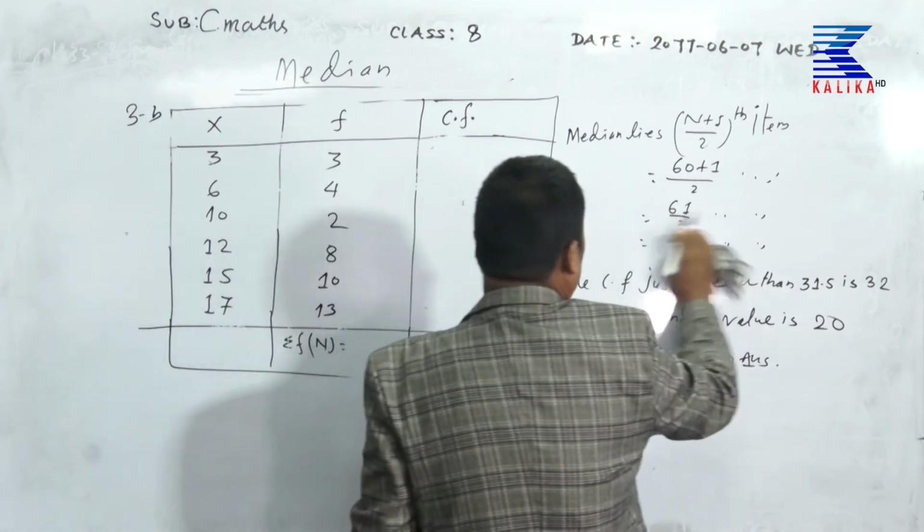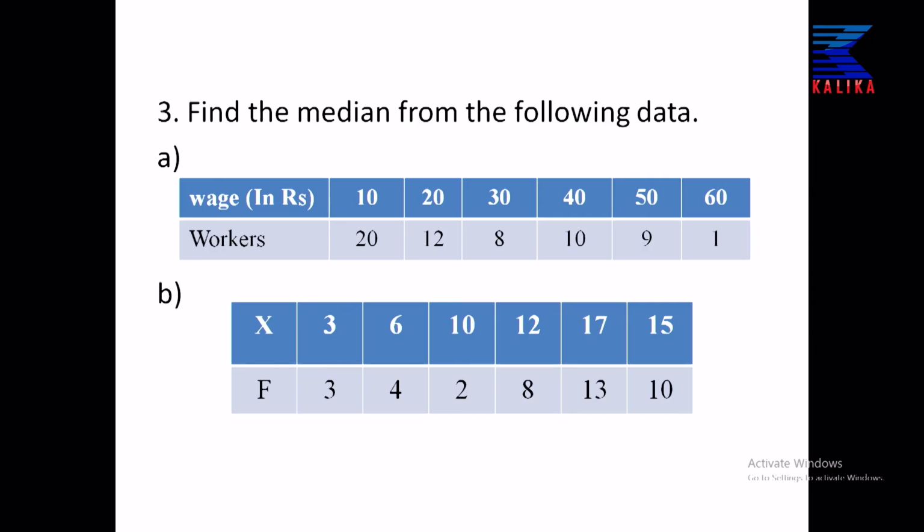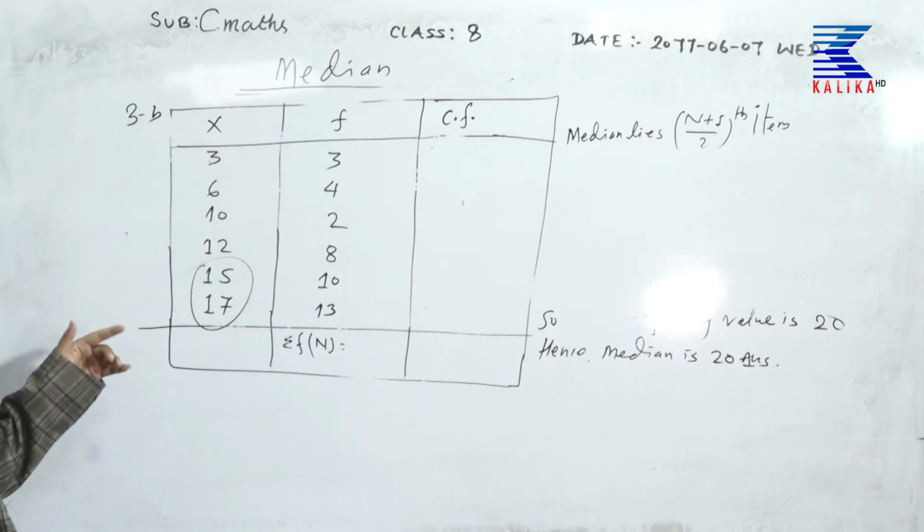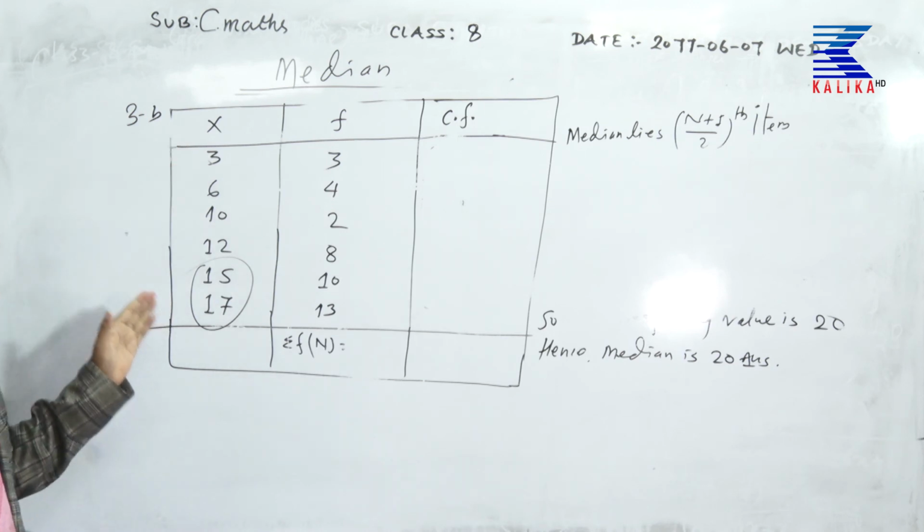You can easily try these problems, just this is our difference. Now here first is 15, then after that 17, you arrange the data.